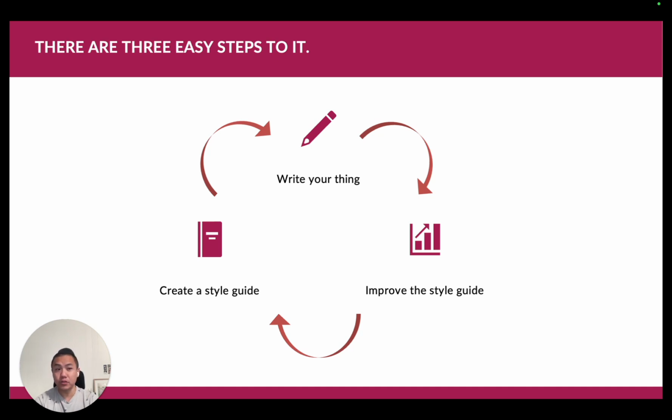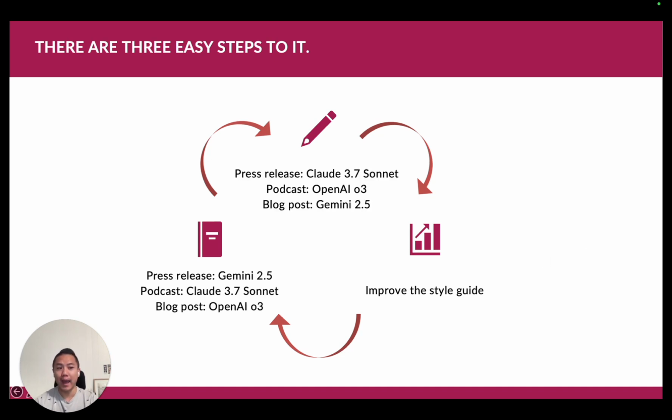And I'm using three tools in today's demo: Gemini, Claude, and OpenAI. And you're going to get to see each one in action for both creating style guides and creating the content based on style guides. Okay, so you're going to get to see Gemini 2.5 create the style guide for a press release, and then also create a blog post, and so forth with Claude 3.7 Sonnet and OpenAI's O3, the deep research agent that's built on O3. All right, let's get into it.